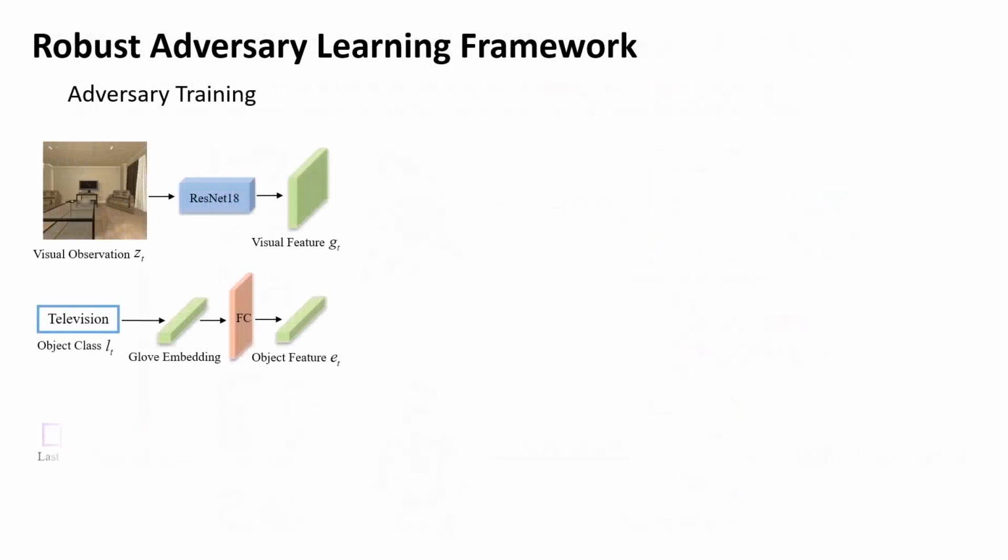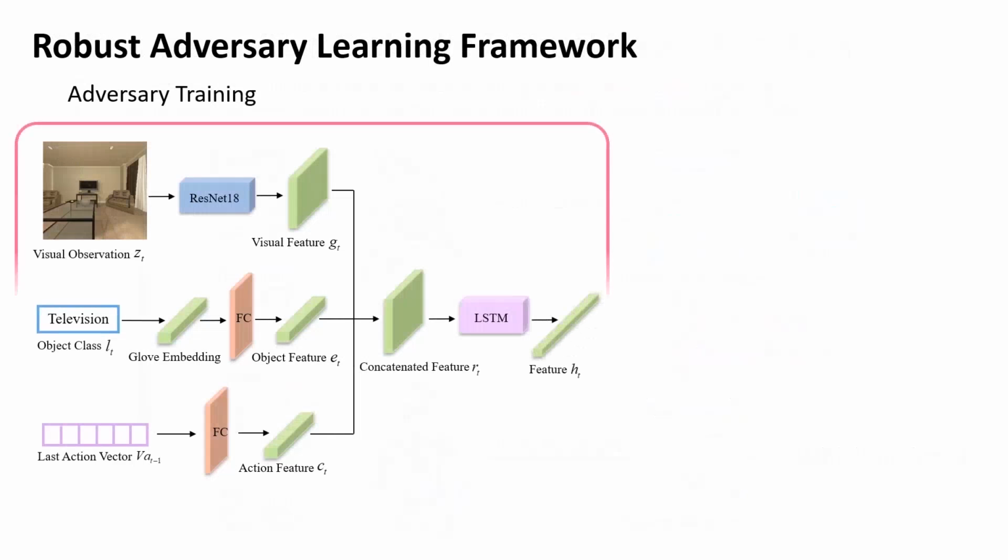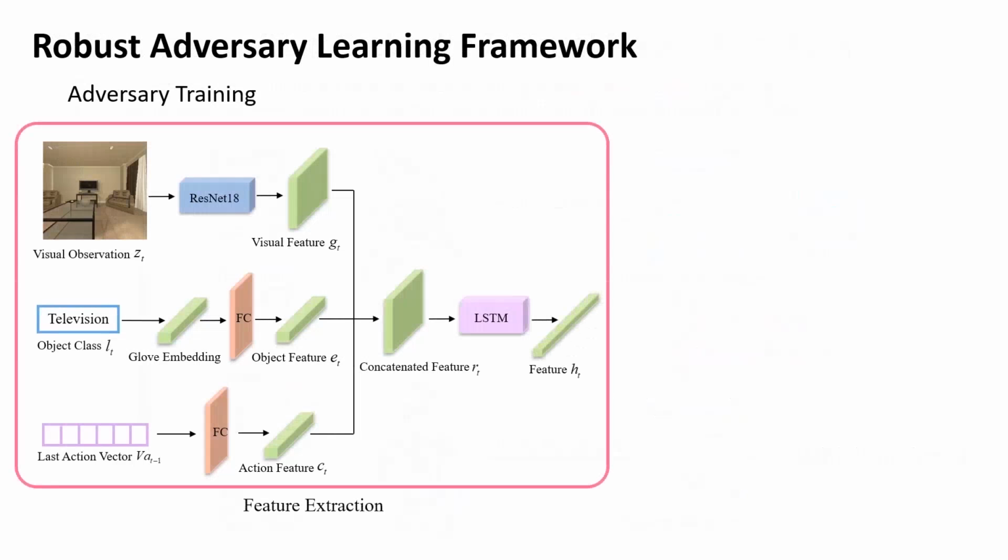Robust adversary training framework. We propose a two-stage robust adversary learning framework to properly adapt to new action spaces. The first stage is adversary training process. During this process, we build a model to learn a general feature representation of the state and obtain an optimal action decision strategy. The model is composed of three main modules.